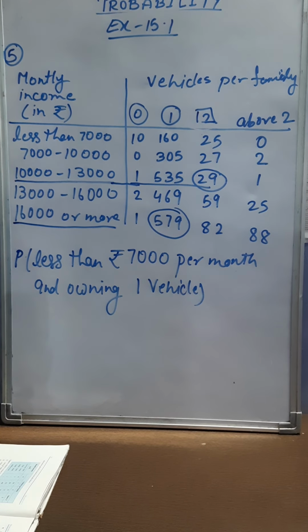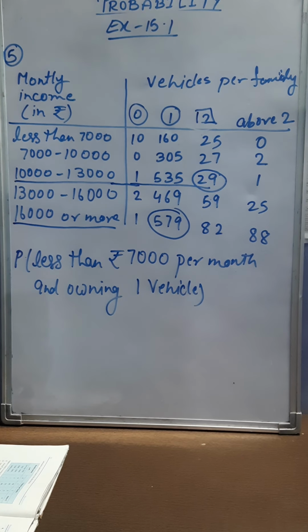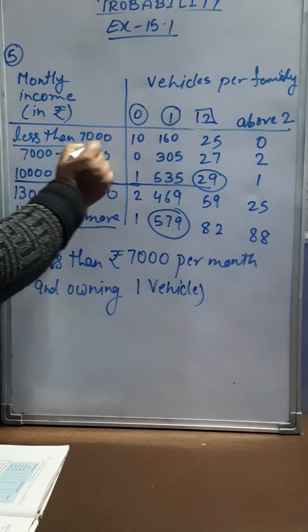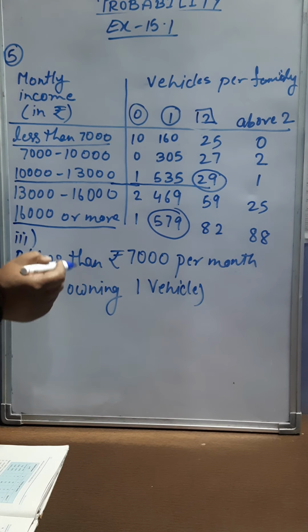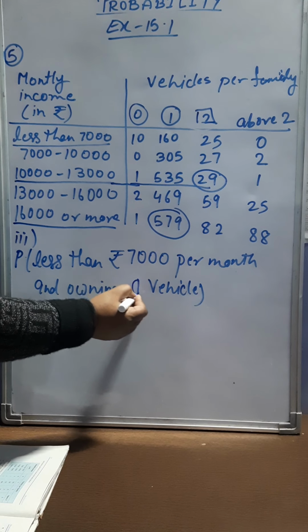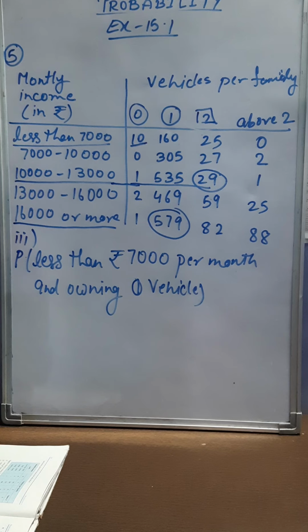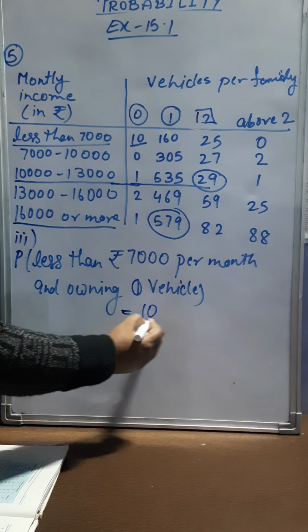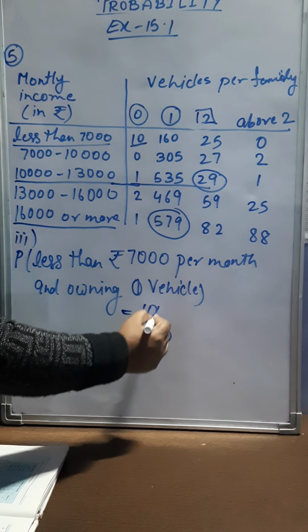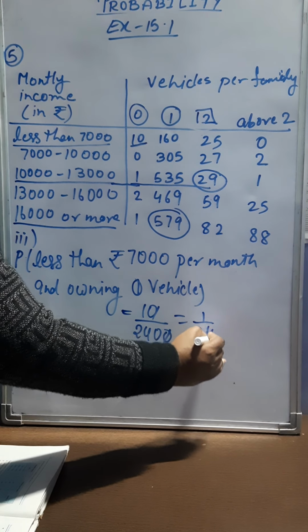Now the third part says earning less than rupees 7,000 per month and does not own any vehicle. So you can see earning less than 7,000 but owning 0 vehicles. How many families are we getting of such kind? 10 families. So 10 divided by 2400. So the 0 can get cancelled and it is 1 by 240.